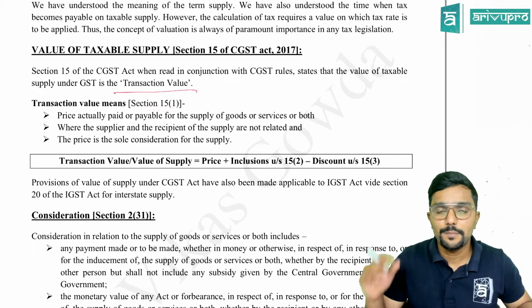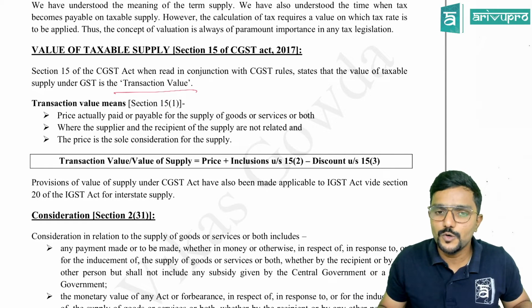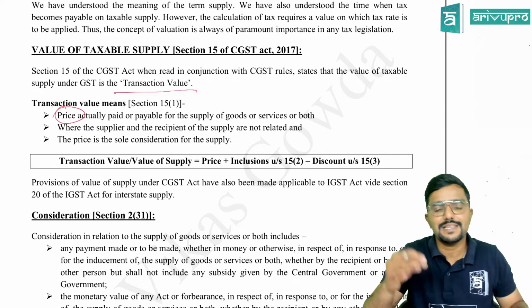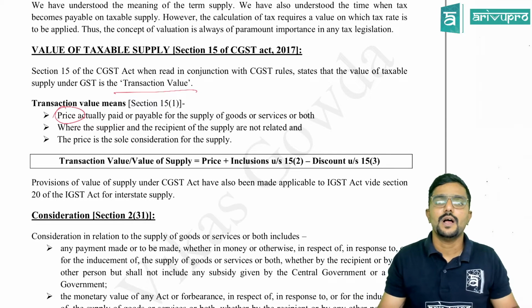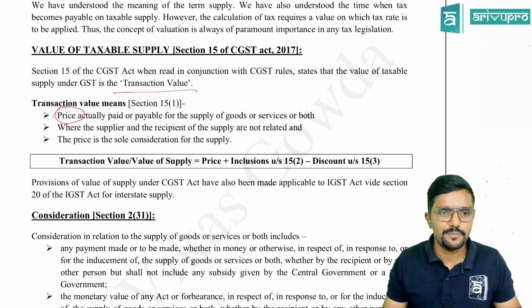Come on. Price actually paid or payable for the supply of goods or services or both. Okay, so the first point in 15.1 is the price actually paid or payable for the supply of goods or services. And who is paying it? I am not bothered. Whether the recipient or a third party, anyone can pay it.